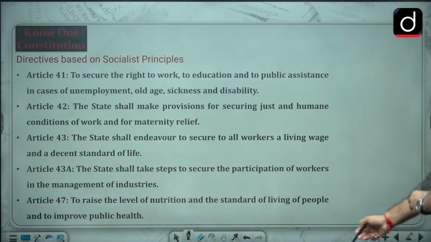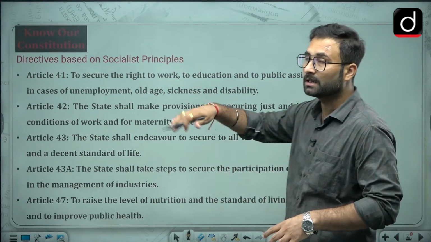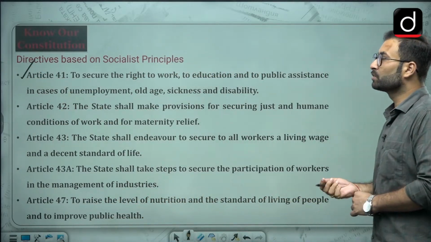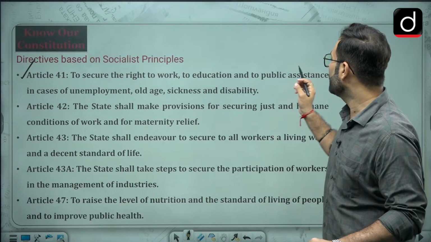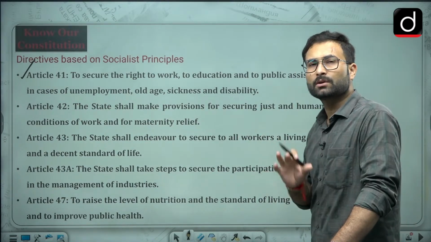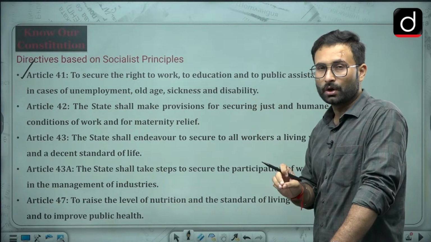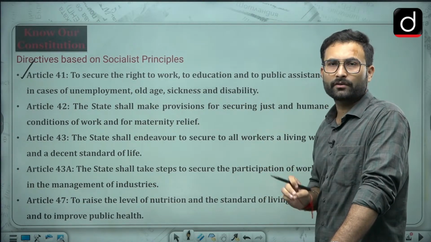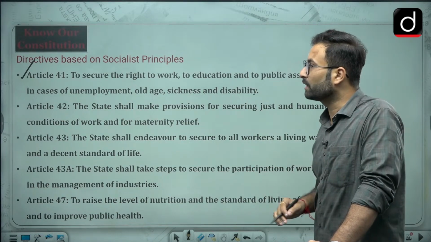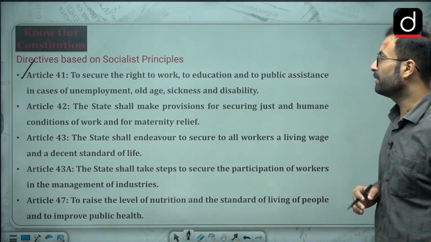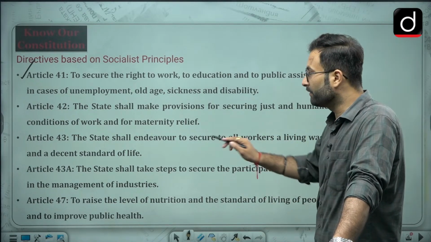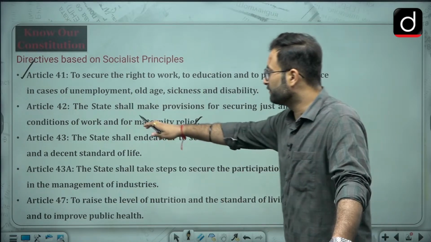Now coming to the next one based on the socialist principle, that is Article 41. Article 41 says that the state should secure the right to work, to education and public assistance in case of unemployment, old age, sickness and disability. It looks like something the state should do. The thing is, because of the lack of resources, the state is not able to do it to its full potential. So that is Article 41. Then Article 42: the state shall make provision for securing just and humane conditions of work and for maternity relief as well. You know that for this we have laws.